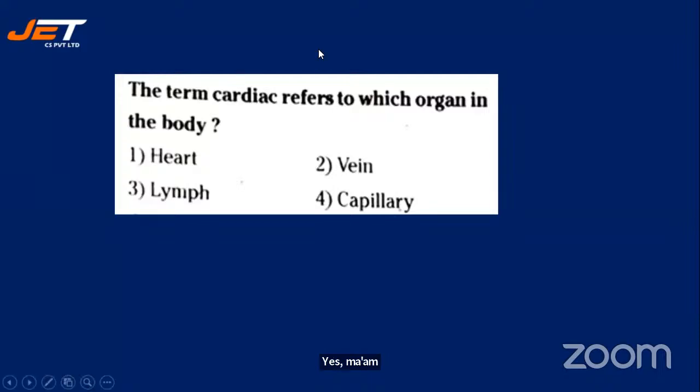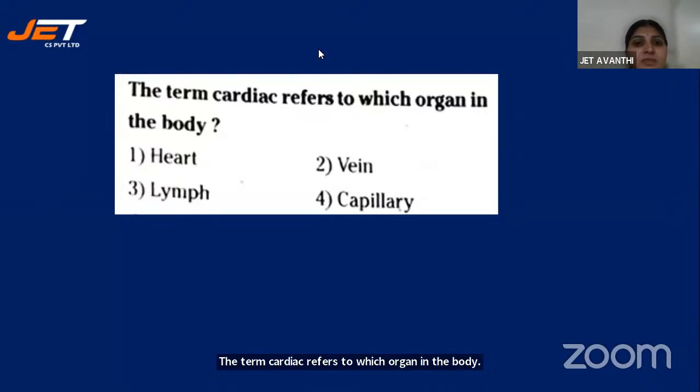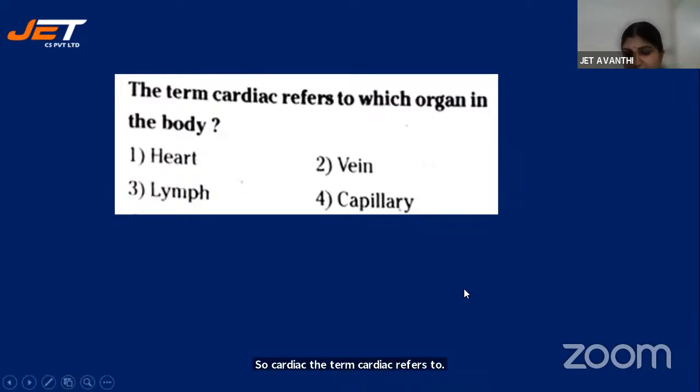Thank you. Okay. Yes, children, you can now answer the questions. The term cardiac refers to which organ in the body? We were discussing coronary muscles and all those things. Yes, Lahari, Sai Charan, Jessica, Archana. Yes, children. Very good. So it is 1. The term cardiac refers to heart. Okay, very good. Most of you have given the correct answer.